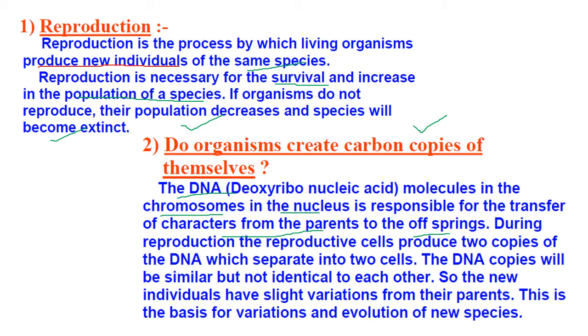So during the process of reproduction, the reproductive cells produce copies of DNA which separate into two cells. The DNA copies will be similar but not identical to each other. So the new individuals have slight variations from the parents. This is the basis for the variation and evolution of new species. So if the question arises, does it create a carbon copy? The answer is no. The reproduction would be similar but not identical.